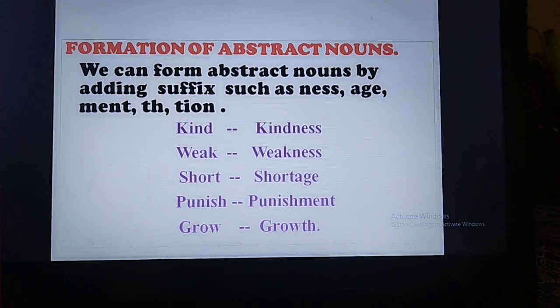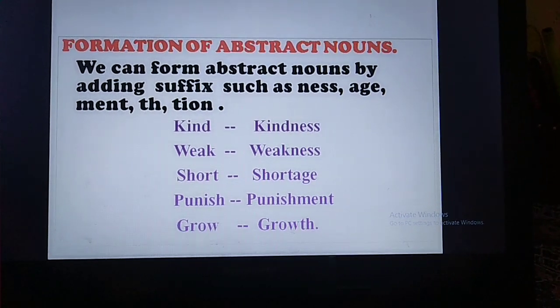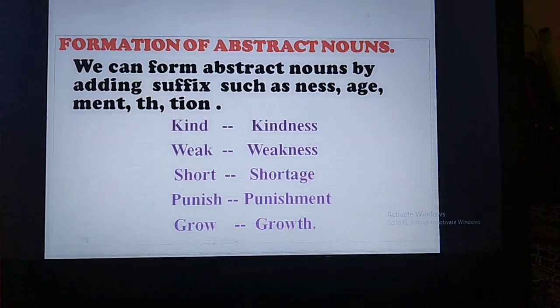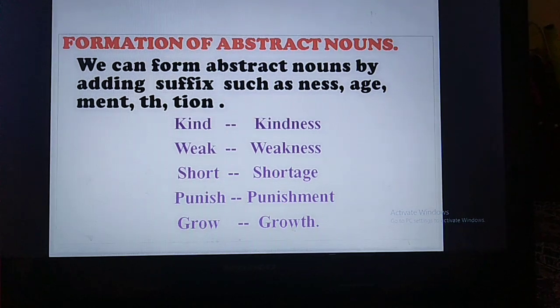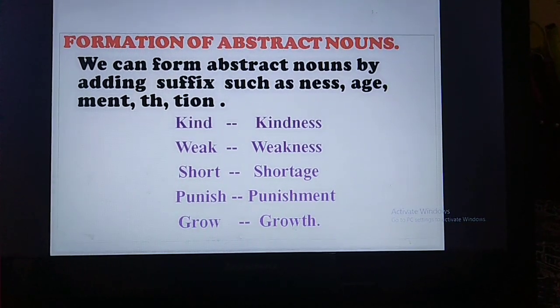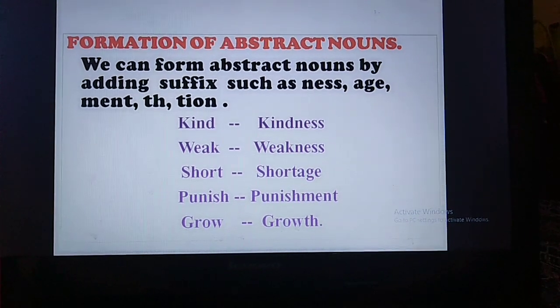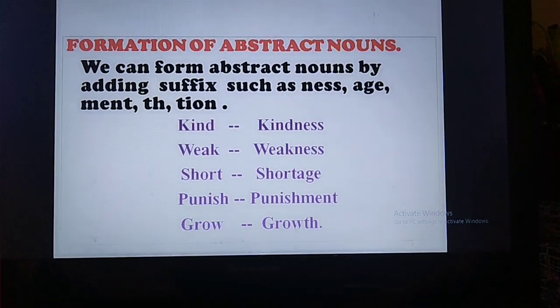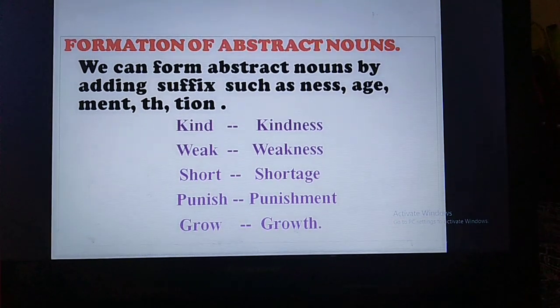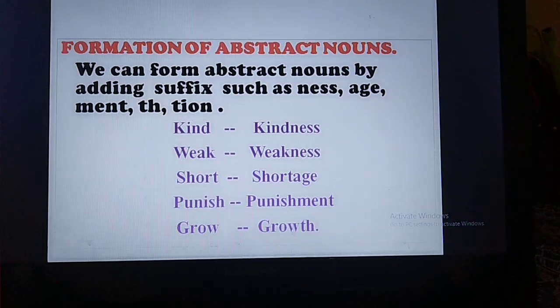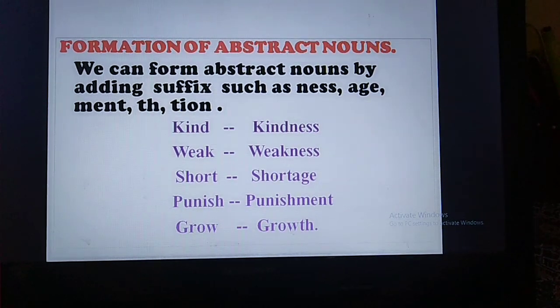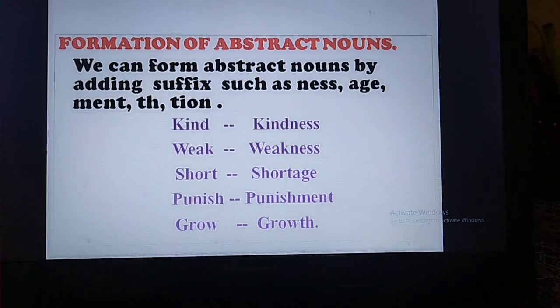The actual word is short and shortage. AGE is added as a suffix over there. The next is punish. Punish is the main word. Now the punishment, you can see the suffix added, MENT. Grow. Grow is the main word and the suffix added, that is growth.